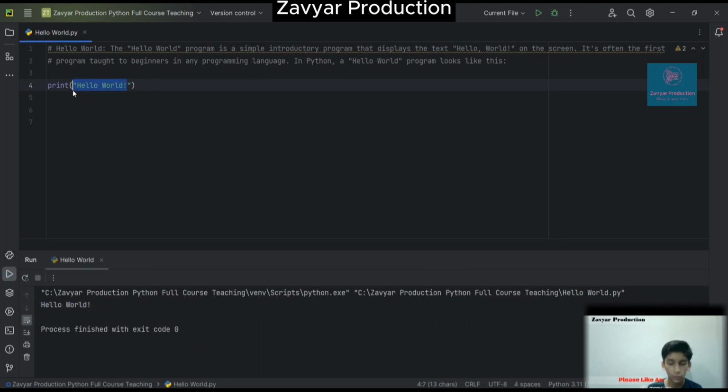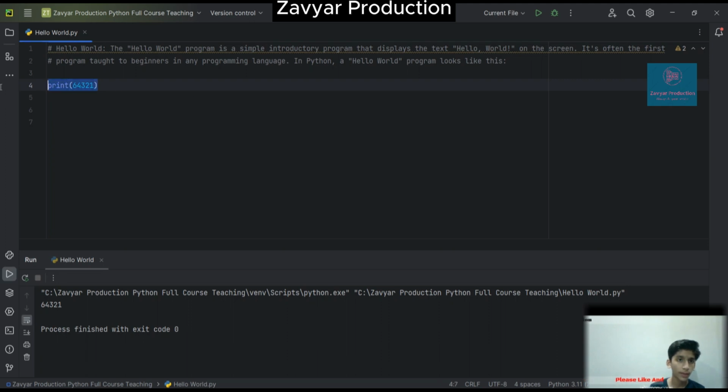Now here you should write print and print a number, 654 or whatever. So it prints the number. Now you should remove the quotations, and when you run it, it prints the number again. So now you know that a number is printed without quotations. In quotations it is printed as a string. So we should write quotations for strings.